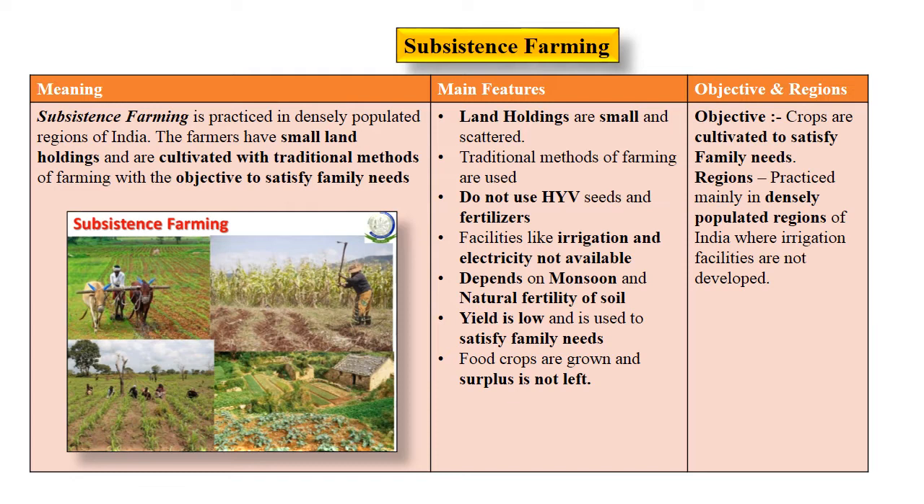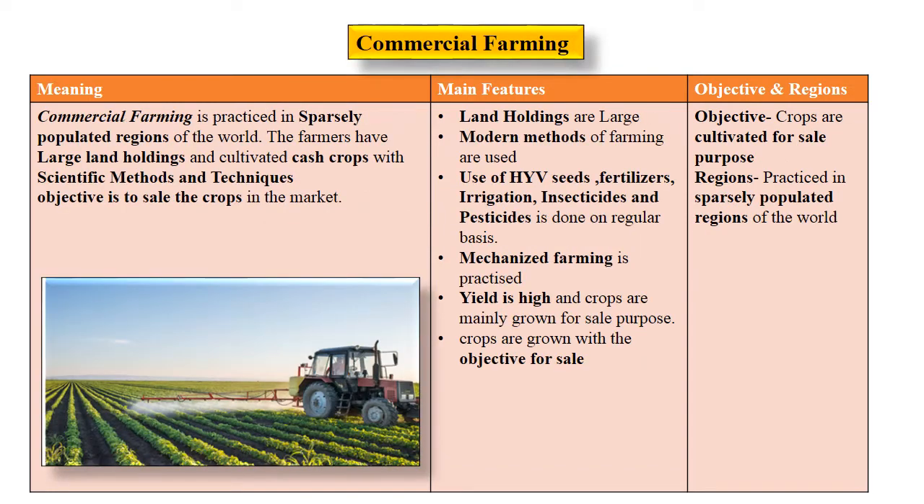Now, what is the main objective of this type of farming? The crops are mainly grown to satisfy the family needs and it is always practiced in densely populated regions of India where no irrigation facilities are developed. If we talk about subsistence farming, is it practiced more in India? Yes, it is practiced in the regions where population is high and the facilities are not developed. Now let's go ahead with the next type of farming.